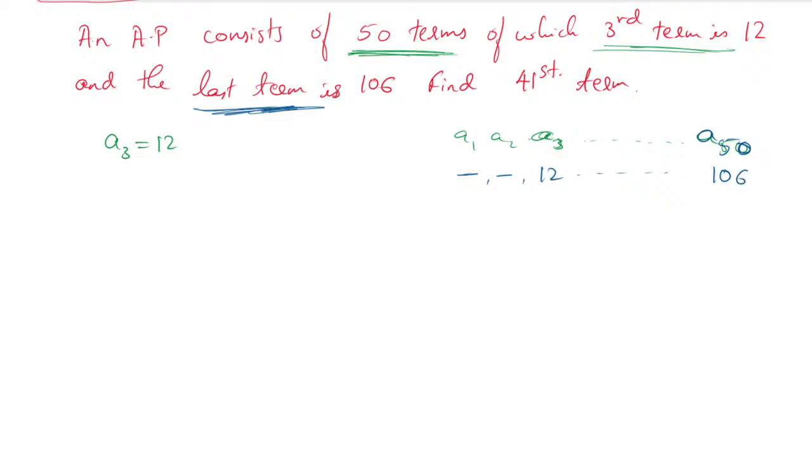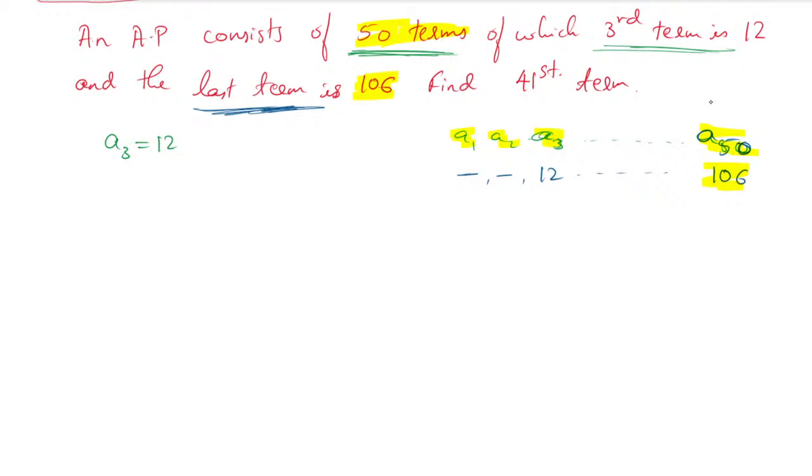See how they have made a twist. The last term is 106 and it consists of 50 terms, meaning A1, A2, A3, and so on up to A50. A50 is the last term and its value is 106, but they have not mentioned it directly. We have to understand it by putting it in a sequence.